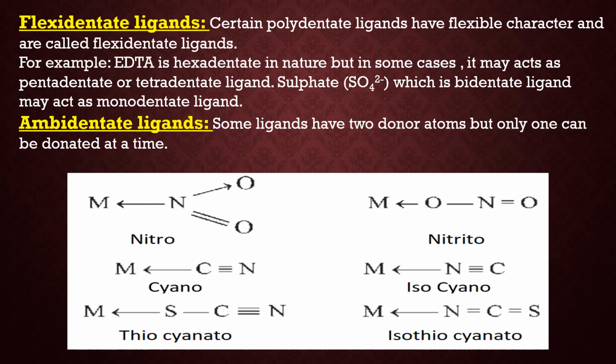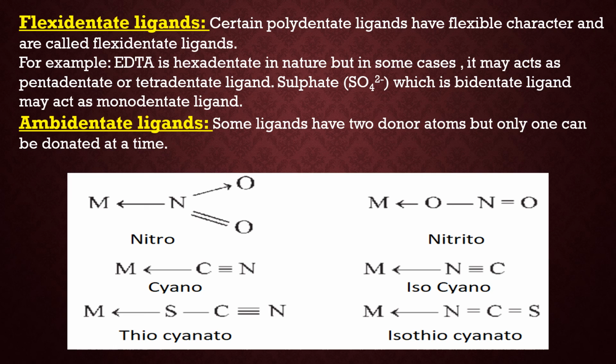Ambidentate ligands are always monodentate, meaning at a time only one coordinate bond is formed, but the donor atom may be 2. So depending upon which atom donates the electrons, their name may change. For example, nitro: if nitrogen is the donor atom, then it is termed nitro, and if it is ONO, that is O is the donor atom, then we call it nitrito. We also pronounce it nitrito-N and nitrito-O. If N is the donor atom, we say nitrito-N, and if O is the donor atom, we call it nitrito-O.